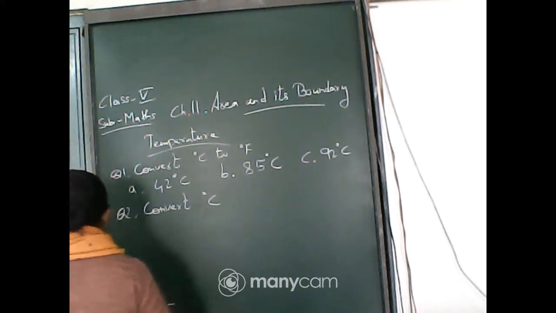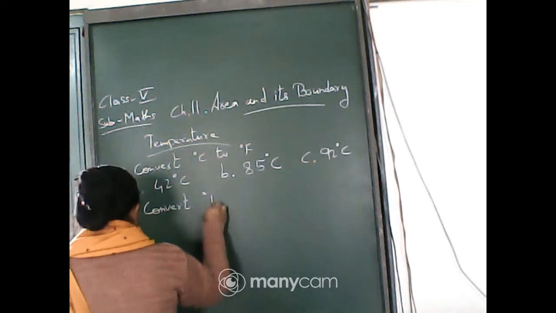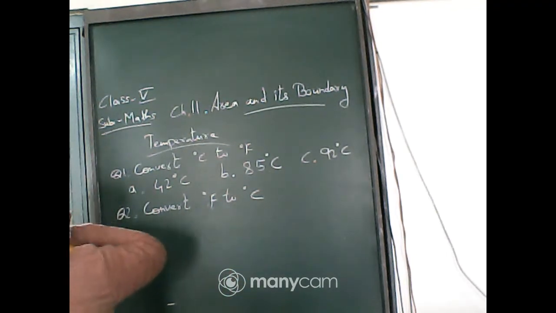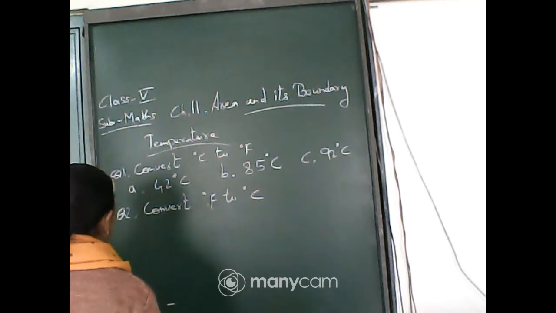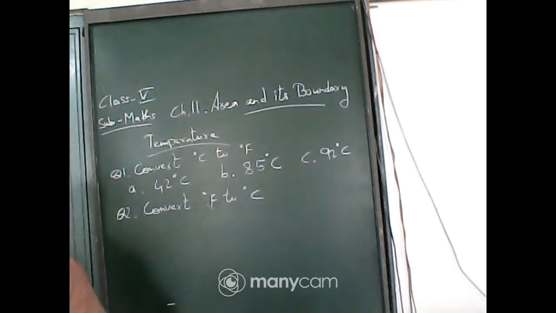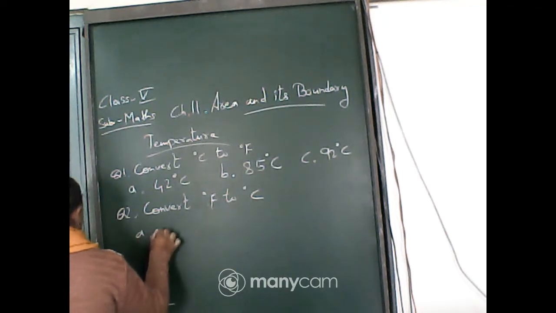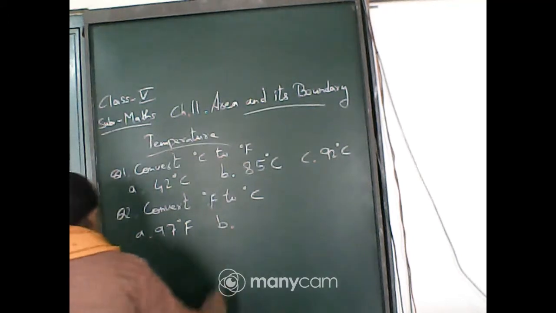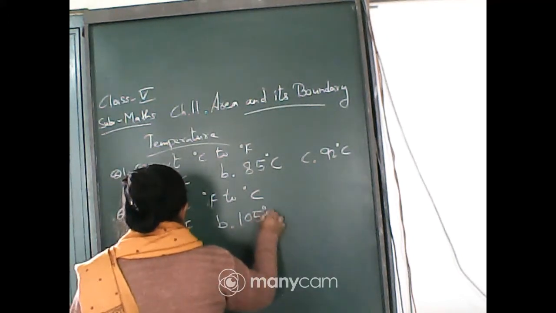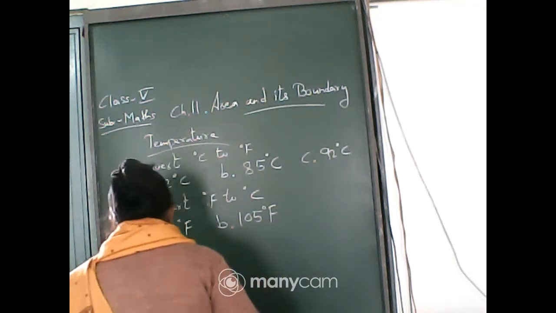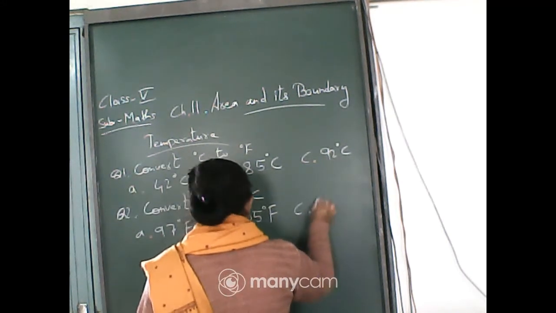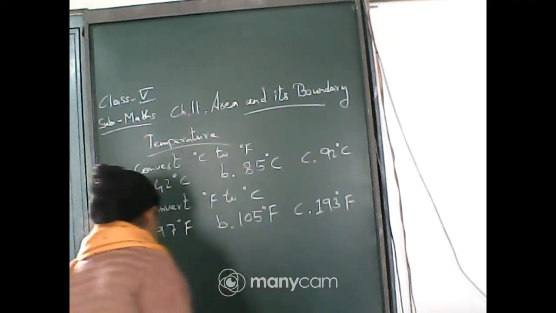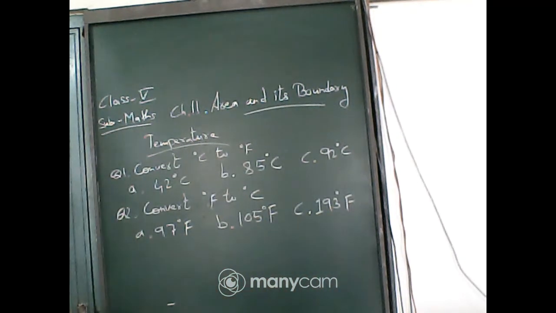And question number 2, convert degree Fahrenheit to degree Celsius, the opposite. 97 degree Fahrenheit you will convert into Celsius. Then 105 degree Fahrenheit, that also you will convert into Celsius, and 193 degree Fahrenheit, this also you will convert into Celsius.